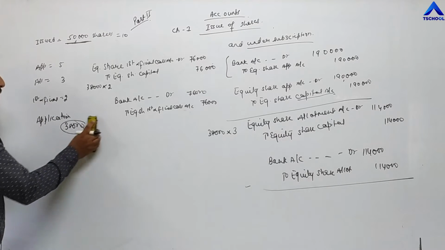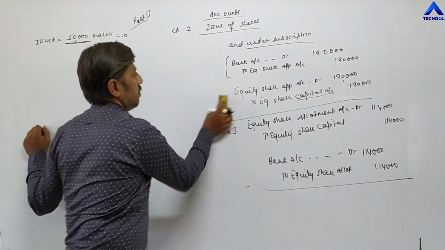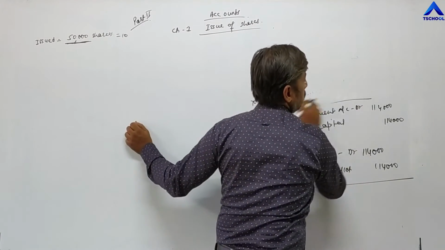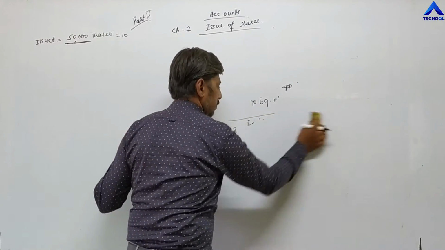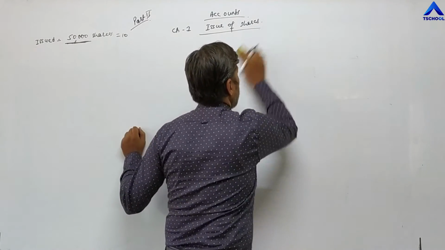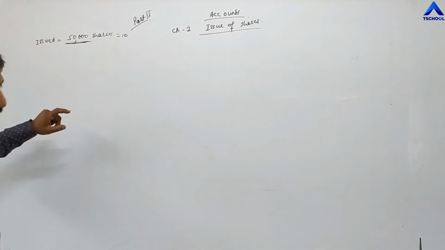Problem arises when there is over subscription. Now, what is over subscription? Again, the same example we are taking.